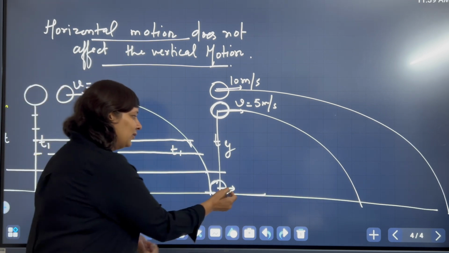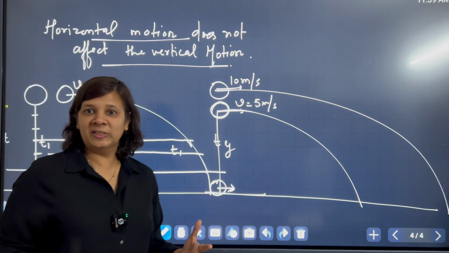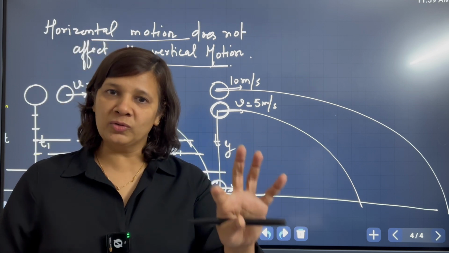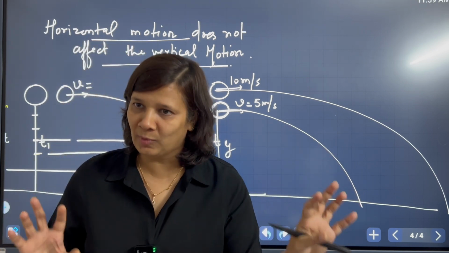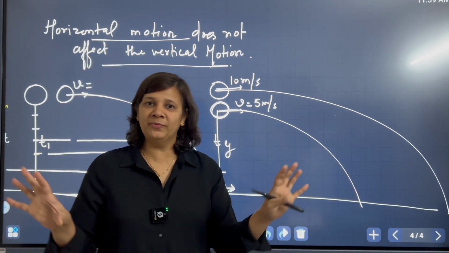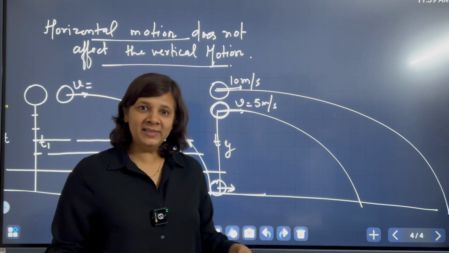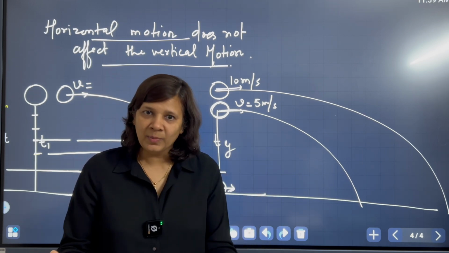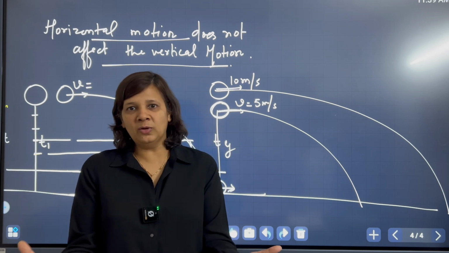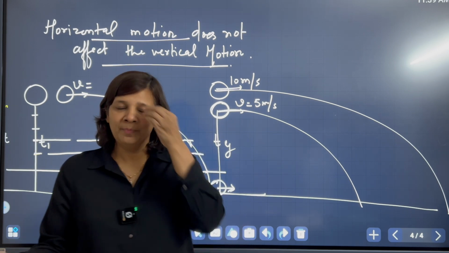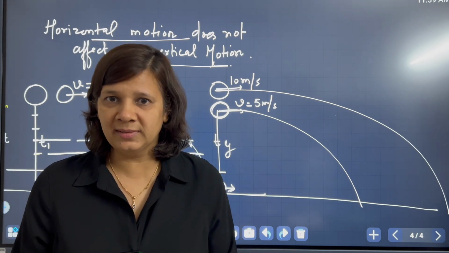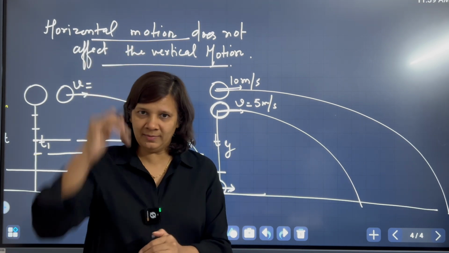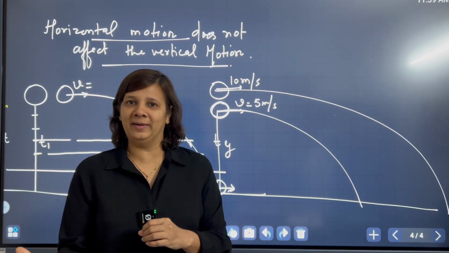So from all these experiments, it is very clear that the horizontal motion and the vertical motion of the balls are decoupled from each other. All this observation is already encoded in our kinematic equations, so we can use the kinematic equations in the y direction and the x direction independently.